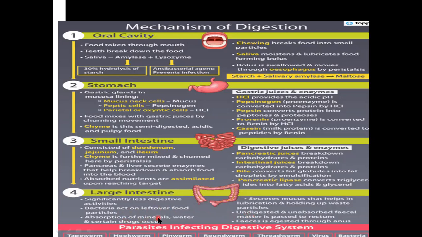Then some minerals and water are absorbed. See, all that water cannot be lost through the anus. So the body needs the water. So much amount of water is absorbed by the large intestine, and only the required amount is left to pass the fecal matter. Some amount of water is required for easy movement. Okay, bowel movement it is called. So for bowel movement, whatever water is required, it is there. Rest is absorbed by the large intestine. Then certain drugs and all are absorbed by the large intestine. So the large intestine also has an important role. Okay. So this is it.